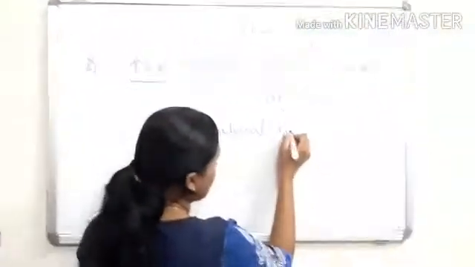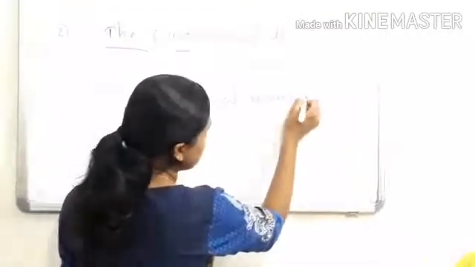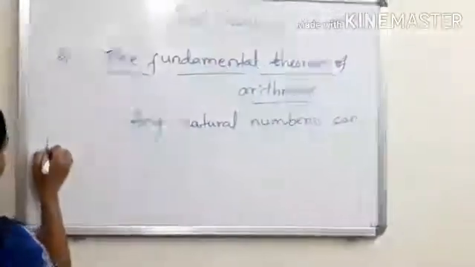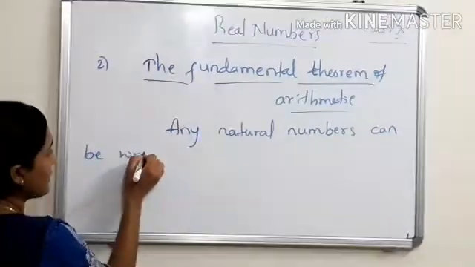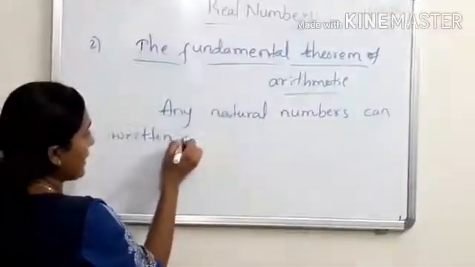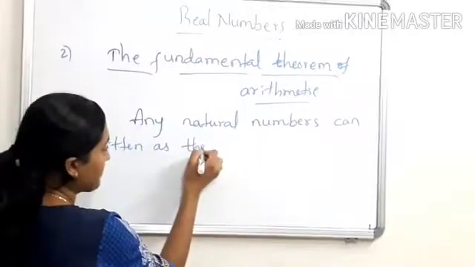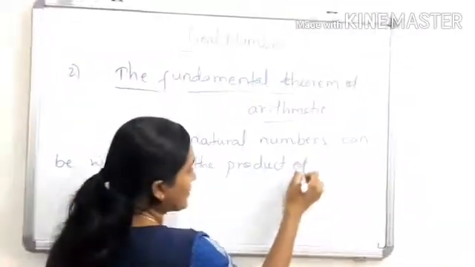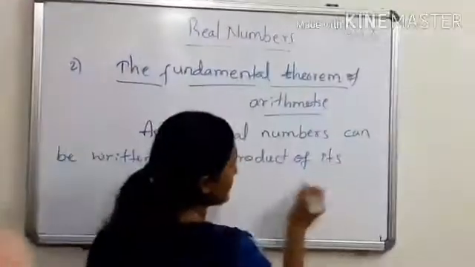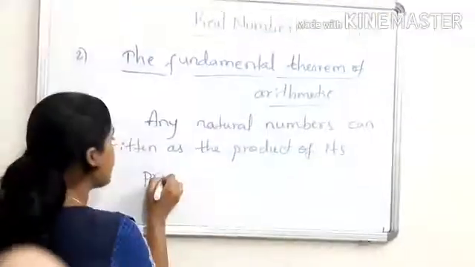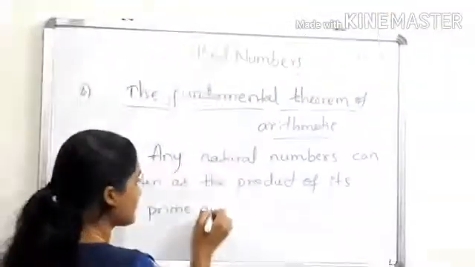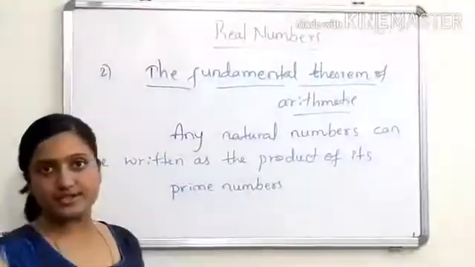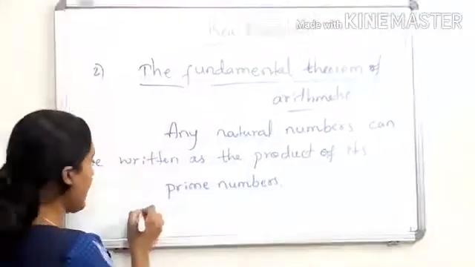Any natural number can be written as the product of its prime numbers. Understood? For example, I'll take 4.